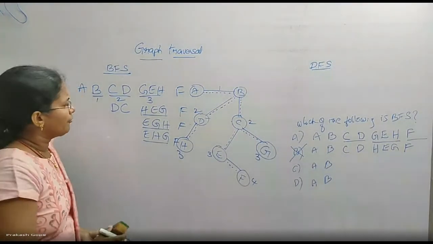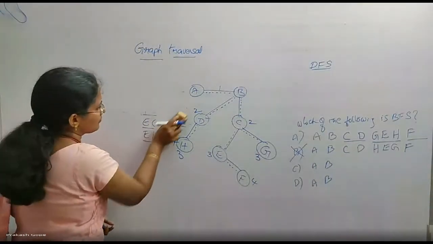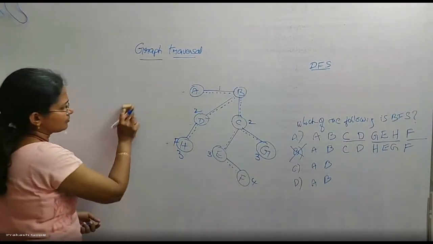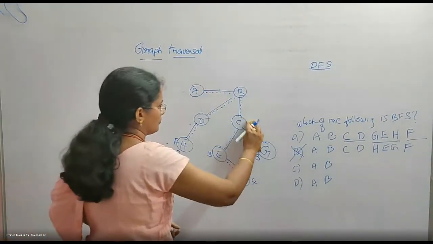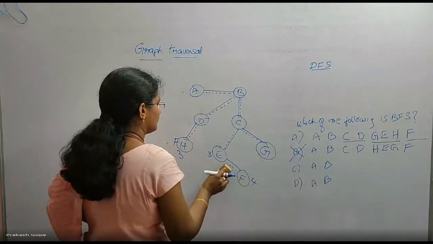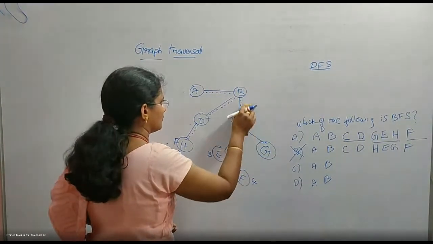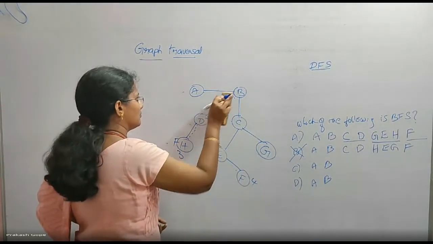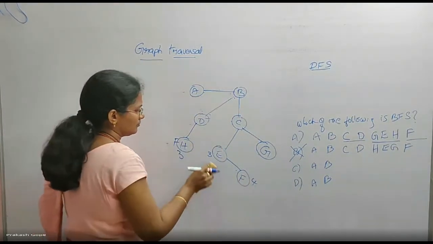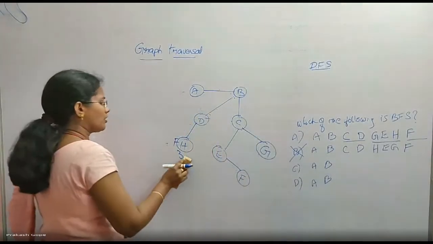Let's talk about DFS. What is the DFS logic?